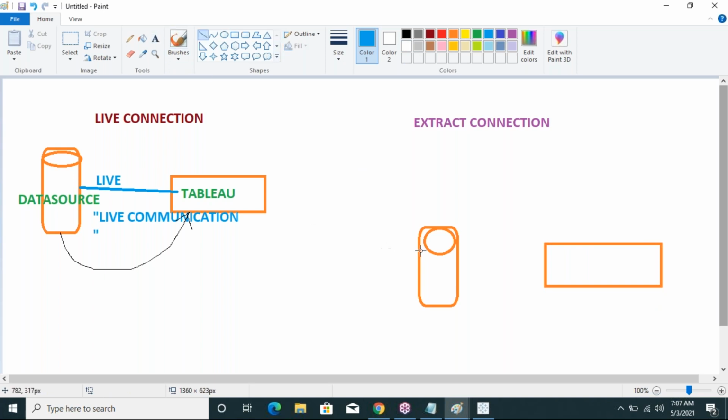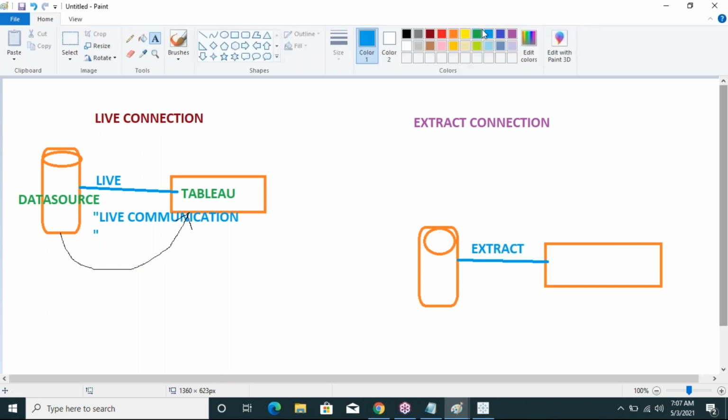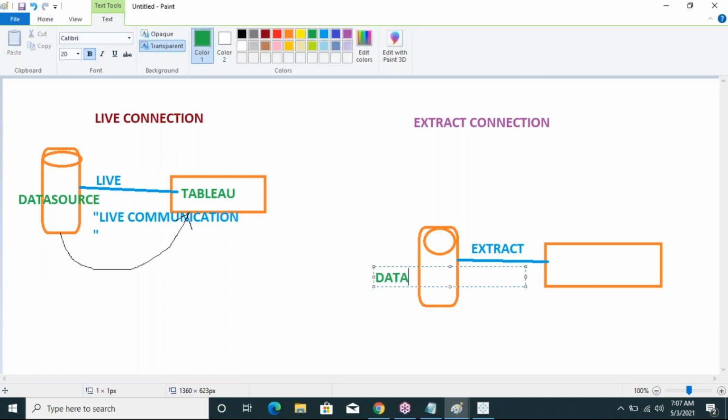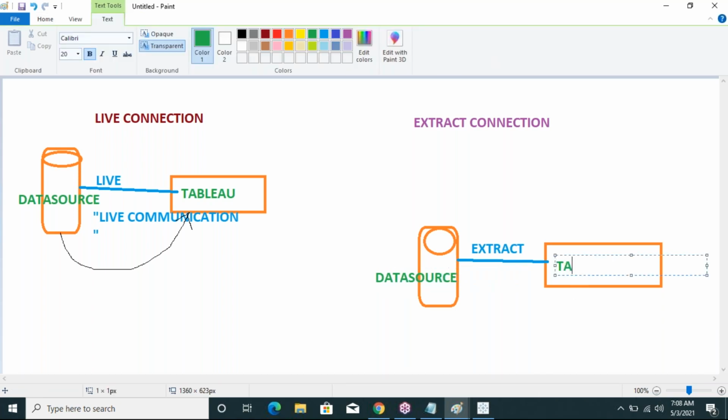I give the connection name as extract. This is the data source. This is Tableau.